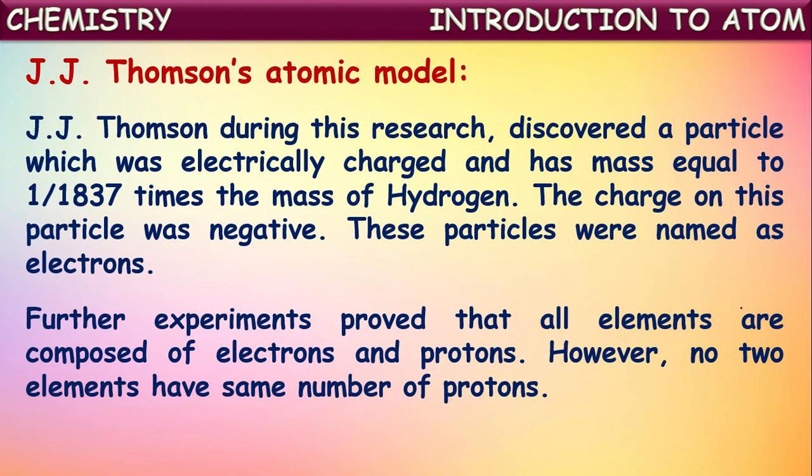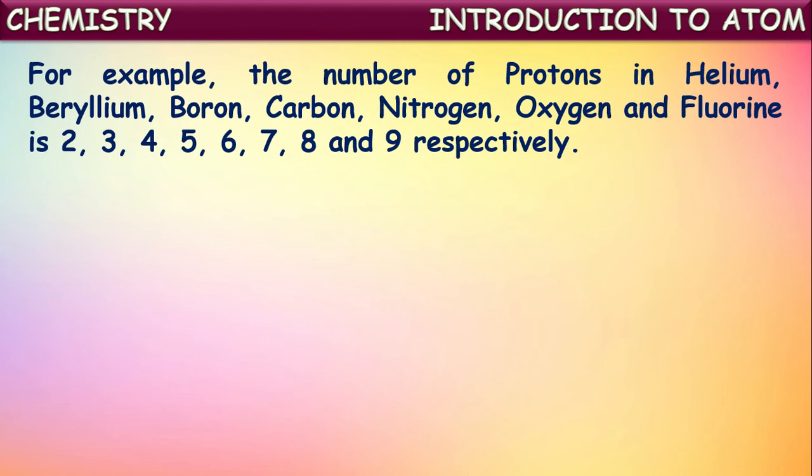If we see hydrogen, it will have only one proton. If we see helium, it will always have two protons. So the number of protons differs from one atom to another. For example, the number of protons in the first few elements is mentioned here. Helium has 2, lithium has 3, beryllium has 4, boron has 5, carbon has 6. We can understand from this that the number of protons in an atom of an element is fixed, which is different from the remaining elements.